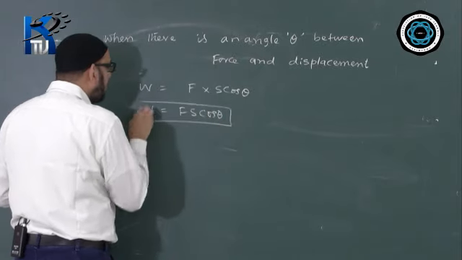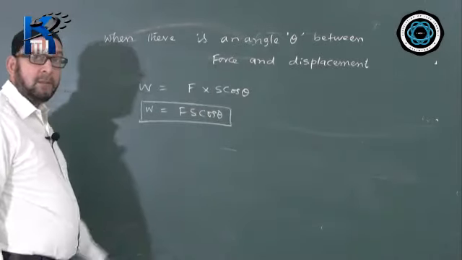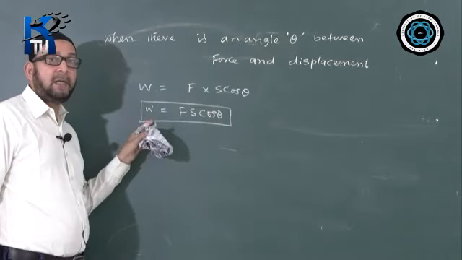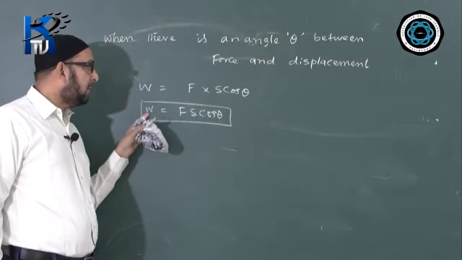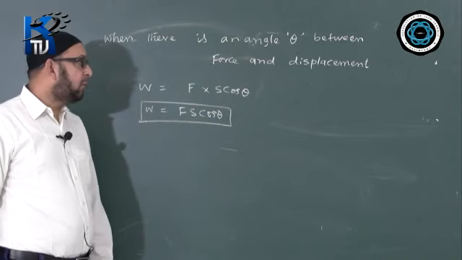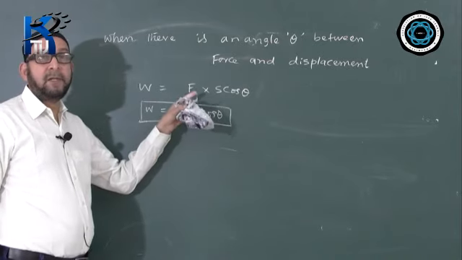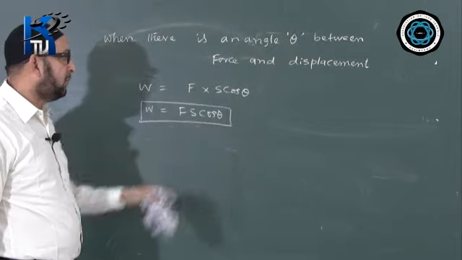We take the cosine of the angle between force and the displacement. You can understand the logic of the derivation of this formula, how the formula becomes like this.